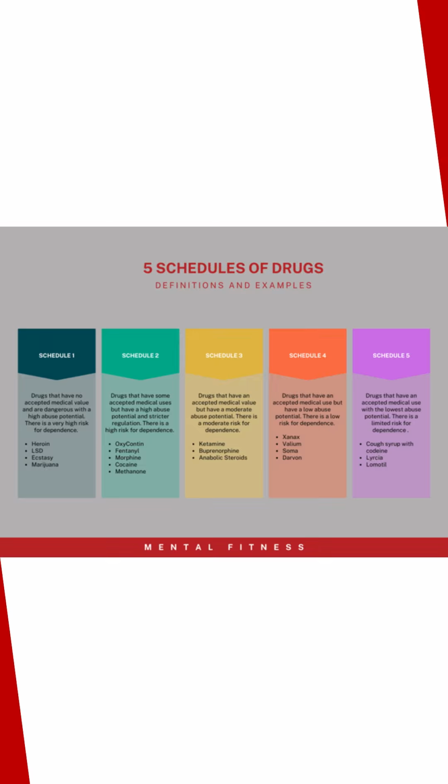Schedule 3. These are drugs that have accepted medical value but a moderate abuse potential. There is also a moderate risk for dependence. Here we're looking at ketamine, buprenorphine, and anabolic steroids.